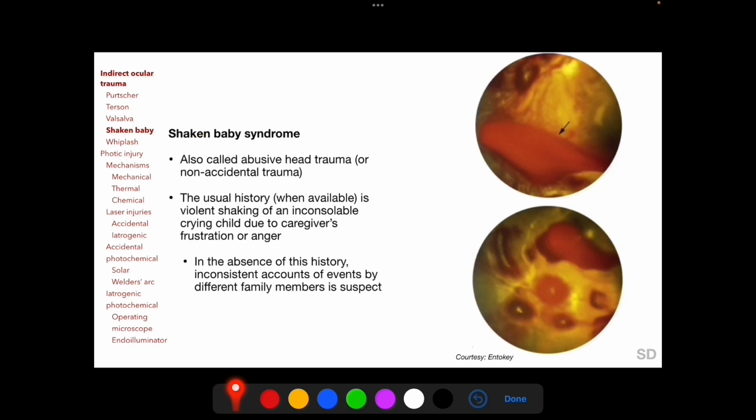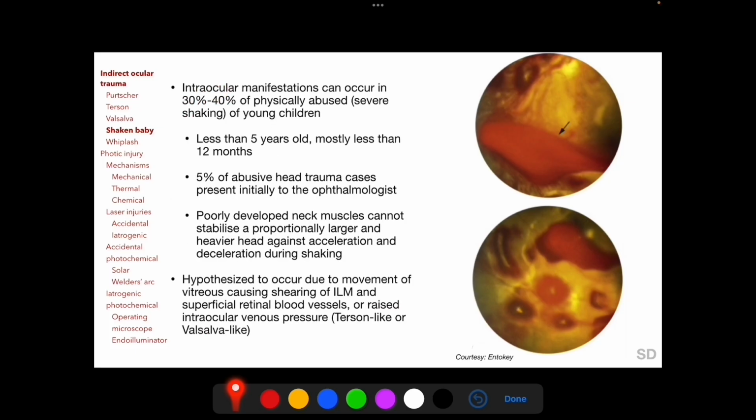Shaken baby syndrome is also known as abusive head trauma or non-accidental trauma in infants and young children. The usual history in such a scenario is violent shaking of a child. In a young child presenting with clinical manifestations of shaken baby syndrome, absence of this specific history of violent shaking and inconsistent accounts of preceding events by different family members is always suspect. Intraocular manifestations of shaken baby syndrome can occur in 30 to 40% of young children who have been violently shaken. These patients are less than 5 years of age, with most being less than 12 months of age, and the